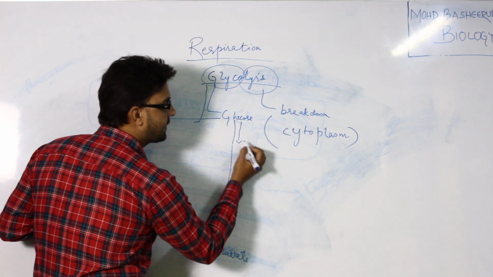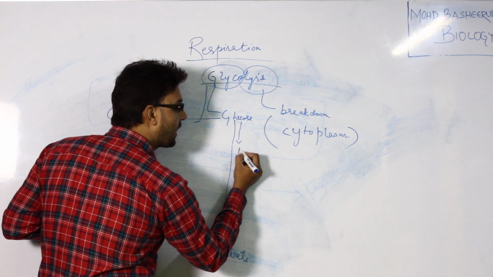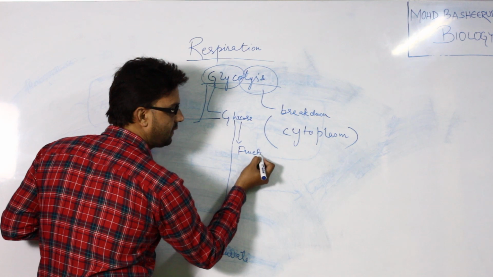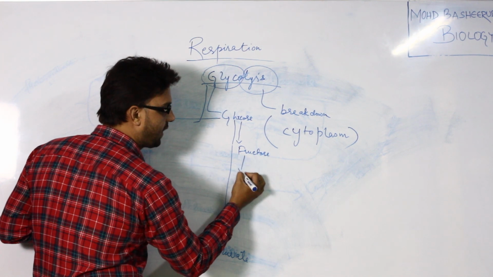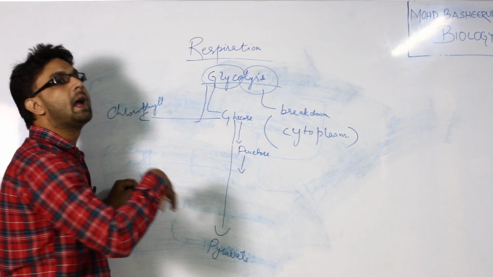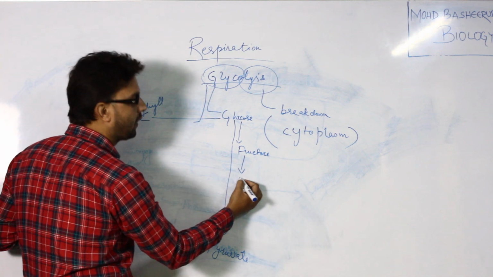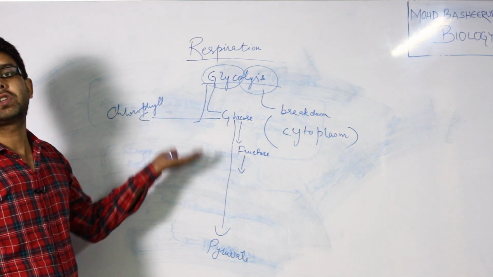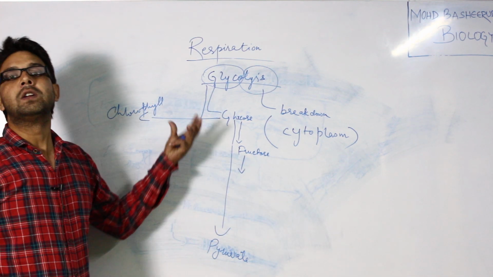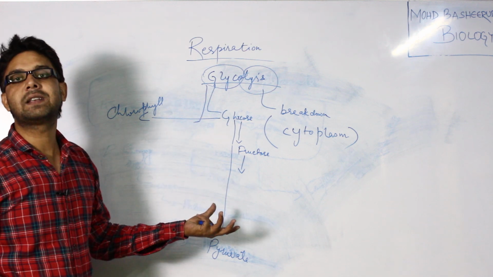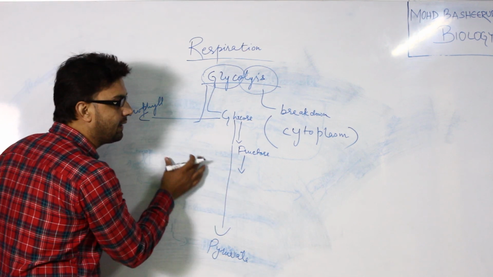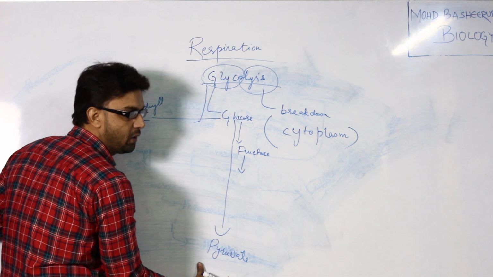First the glucose is converted into fructose, and fructose is converted by isomerase into fructose 6-phosphate, and fructose 6-phosphate is converted into a glyceraldehyde substance, and after that it leads to the breakdown into pyruvic acid.